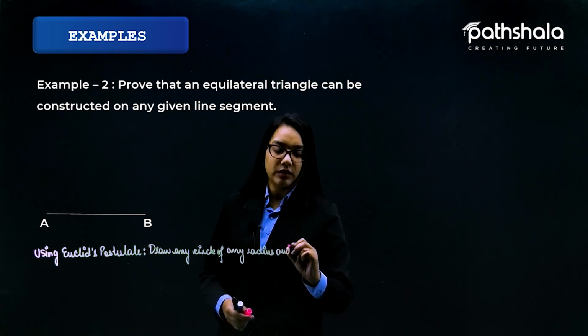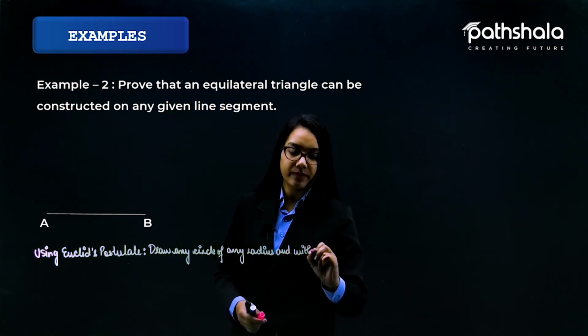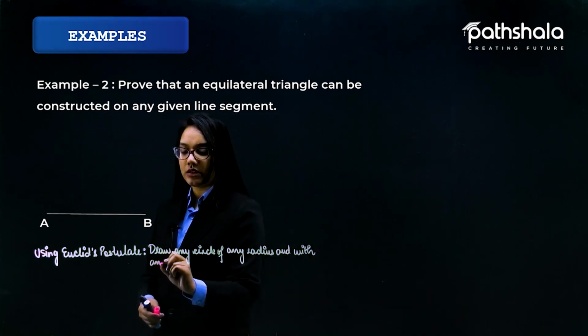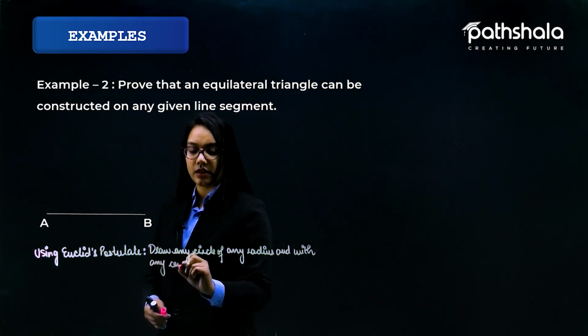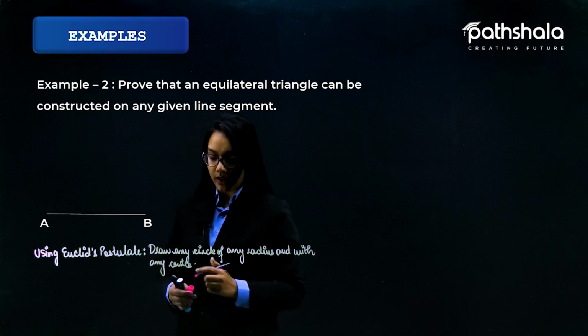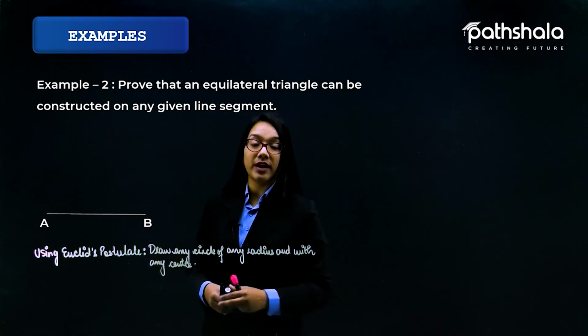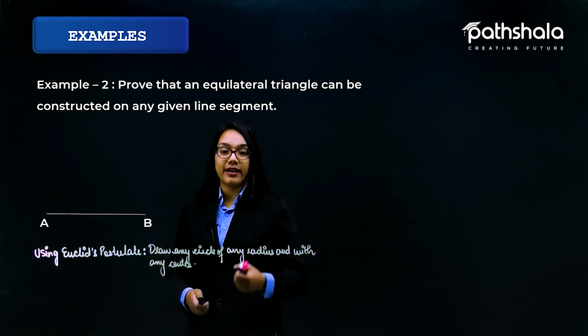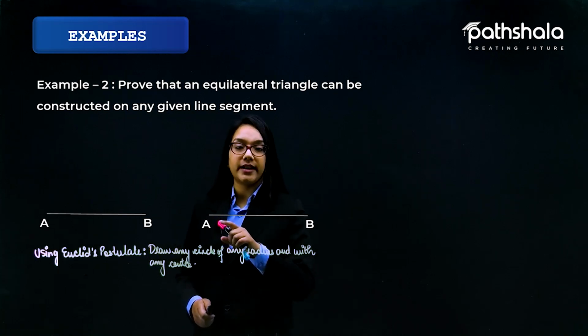So suppose I am taking A and B as the centers of the circles.